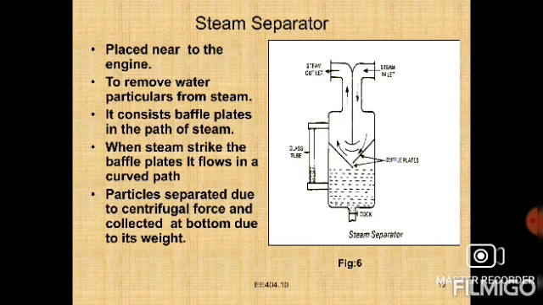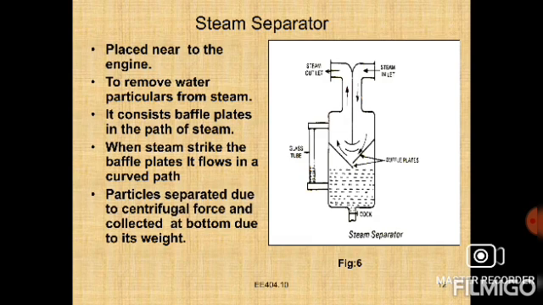The function of the steam separator is to remove the water particles carried along with the steam on its way from the boiler to the engine. So some water particles come from the boiler, and we use the steam separator to separate them from the steam.